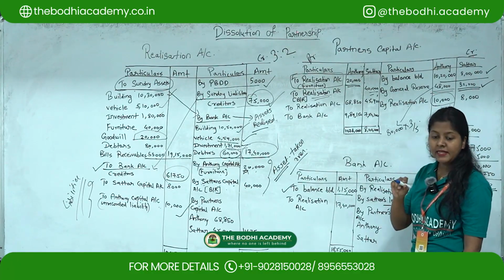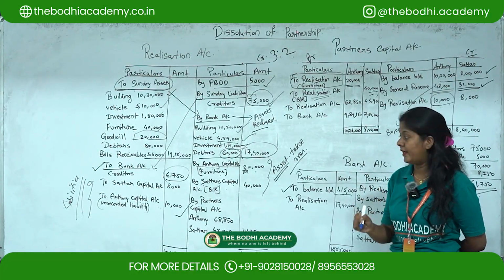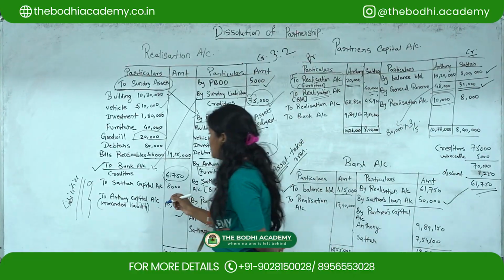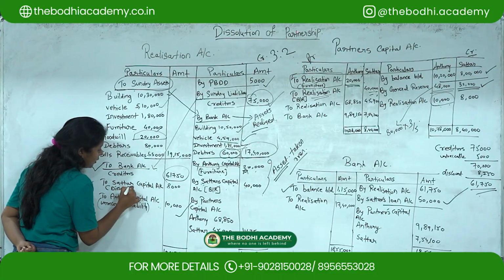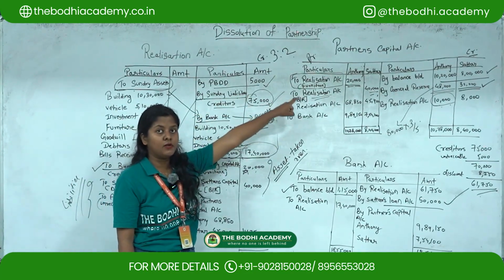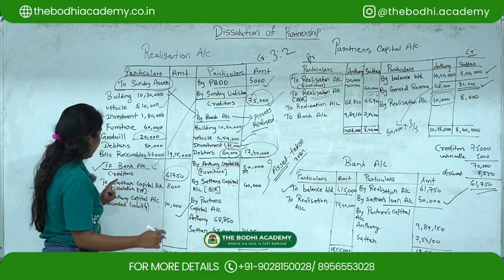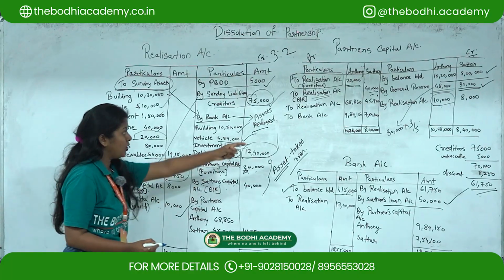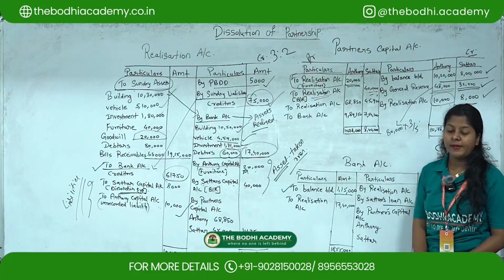Next adjustment they have given: dissolution expenses of rupees 8,000 were paid by Sutter. So here you can write down dissolution expenses. If in the question dissolution expenses are not paid by a partner, then you are not going to show it over here in the partner's capital. But now in the question they have mentioned that it is paid by Sutter. You have to show dissolution expenses also of rupees 8,000, which we have already shown over here.